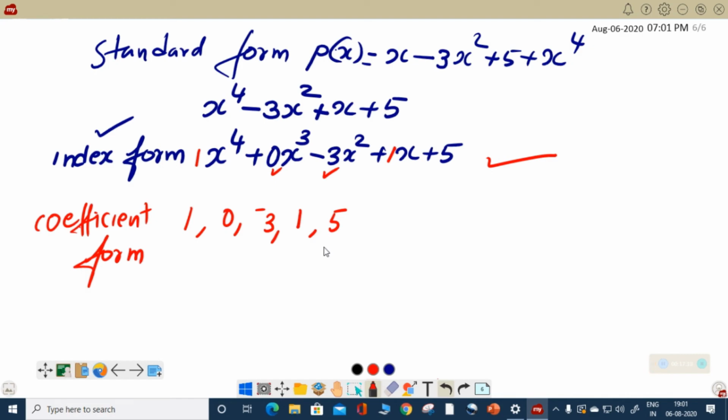So from where to where did we reach? We started with an algebraic expression. From there we remembered the concept of coefficient, variable, power, term, then monomial, binomial, trinomial, then the degree of a polynomial. From the degree of polynomial we reached linear polynomial, quadratic polynomial, and cubic polynomial, etc., depending on the degrees. And now we know about the standard form, index form, and coefficient form of polynomial.